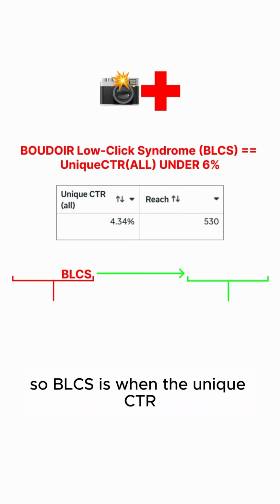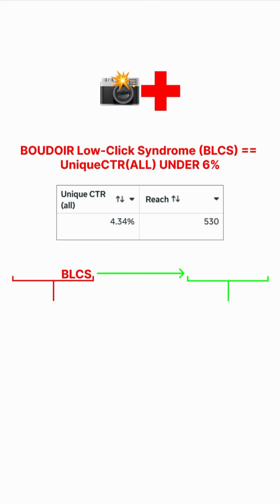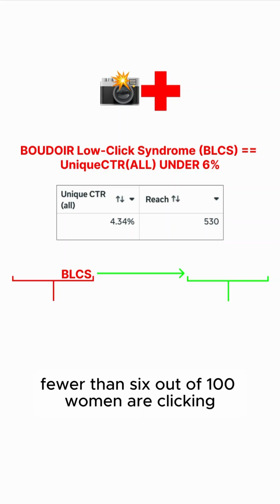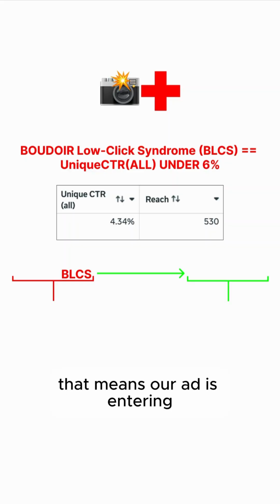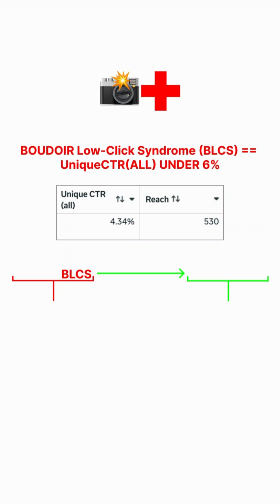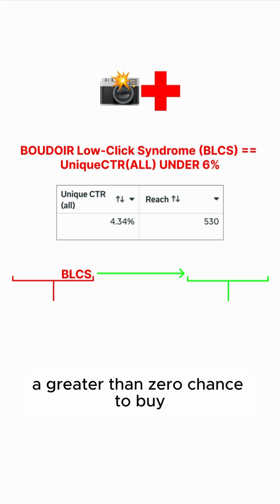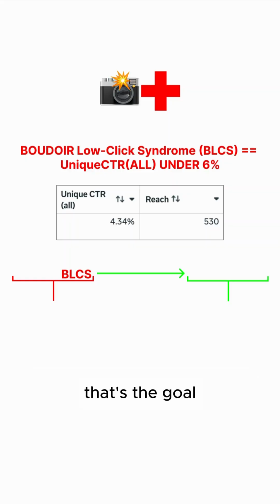So BLCS is when the unique CTR on our Boudoir Facebook ad is under 6%, aka fewer than 6 out of 100 women are clicking anywhere on our ad. That means our ad is entering fewer than 6 out of 100 women's brains, and that means fewer than 6 out of every 100 women that see our Boudoir Facebook ad have a chance, greater than zero chance, to buy. So we got to get this number up as high as possible. That's the goal.